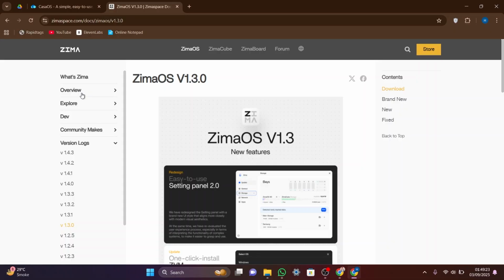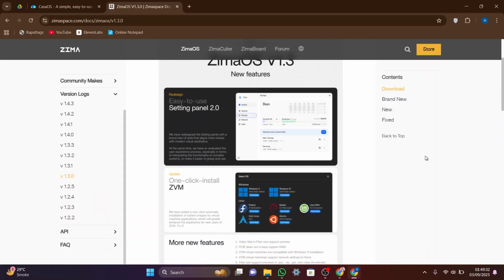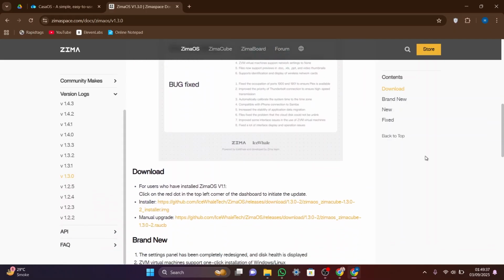Overall, CasaOS is better for quick, simple personal cloud setup, while ZimaOS is best for advanced, feature-rich home server management.